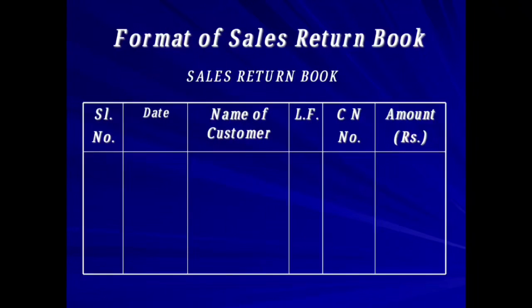So this is the format you have of the sales returns book. Serial number, then date, name of the customer from whom we have received the return of goods, then ledger folio, then CN number. What is CN number? Credit note number. Then amount, which is how much goods we got returned from our customers.